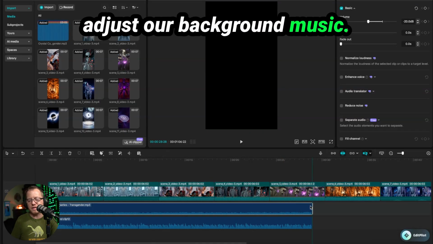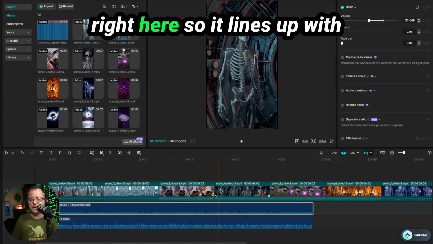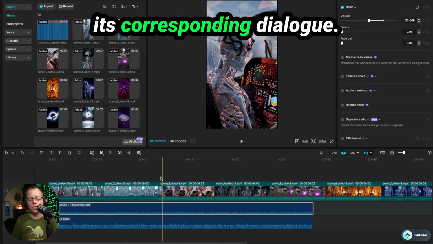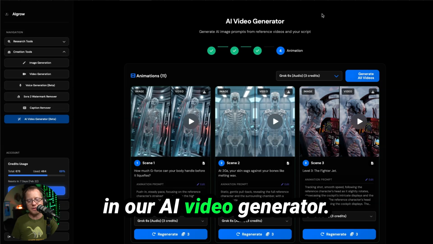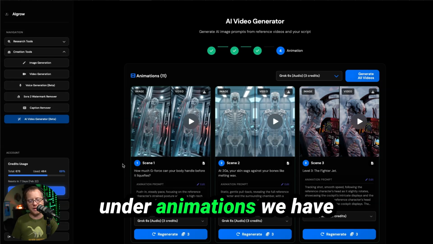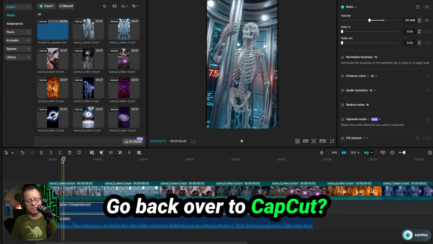adjust our background music, and now what we need to do is adjust each one of these clips right here so it lines up with its corresponding dialogue. So to match that back in our AI video generator, we can see right here under animations, we have our line as well as our clip. Go back over to CapCut.